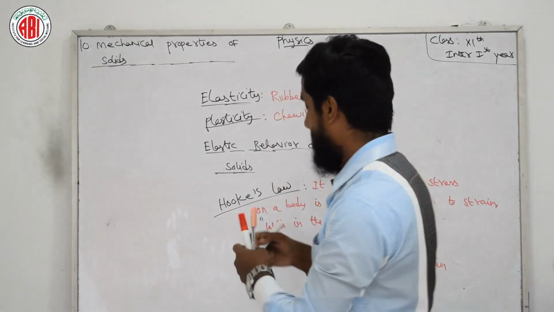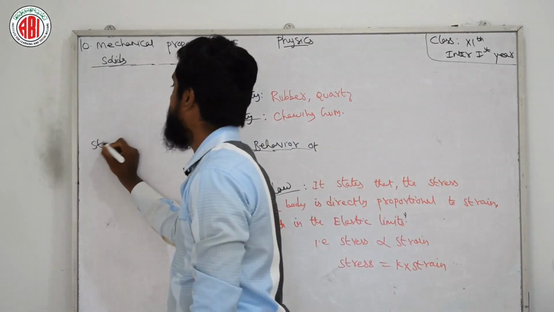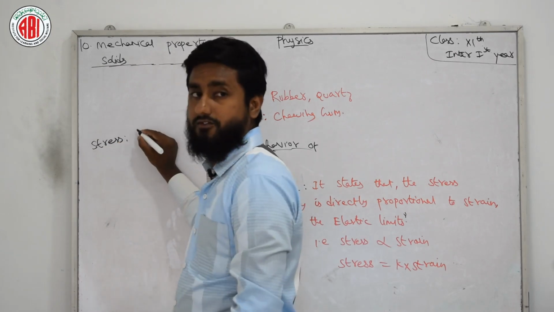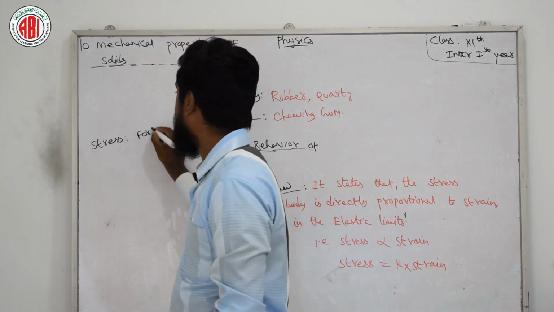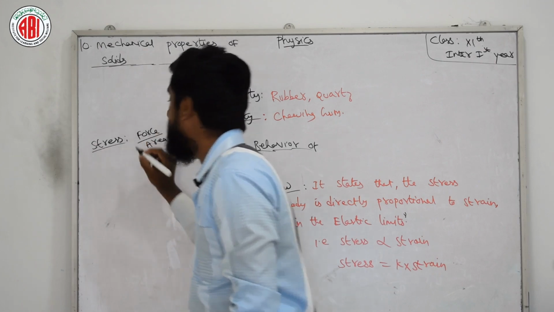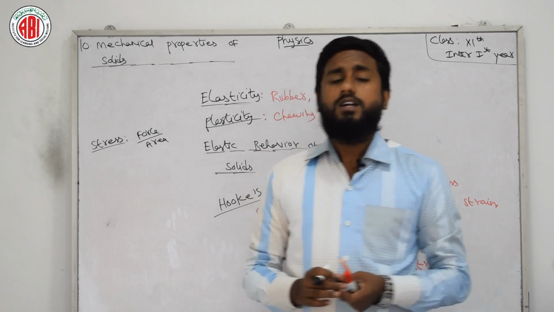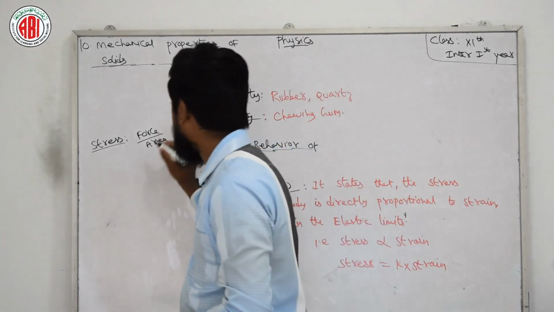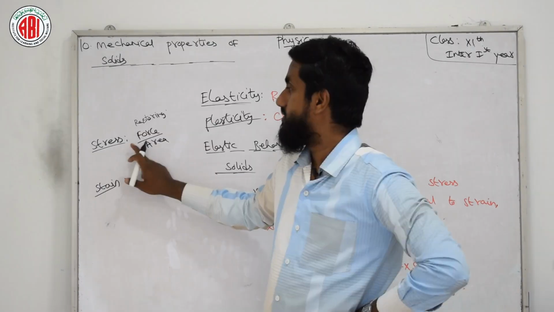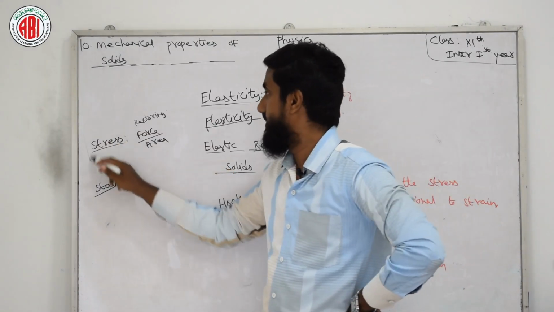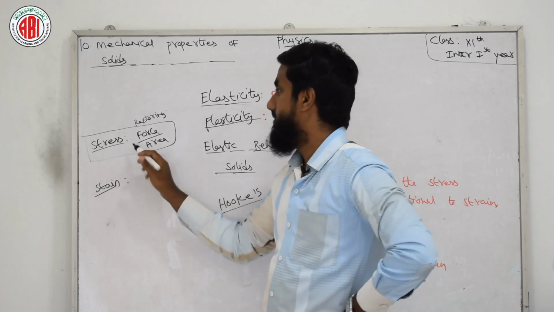That means, hope you can see this part easily, stress is nothing but force by area. Here force is nothing but restoring force. This is not an original force. For stress, you can remember this term: stress is equal to force by area.